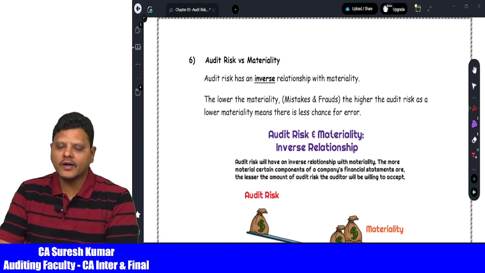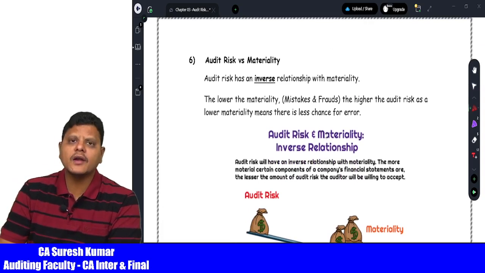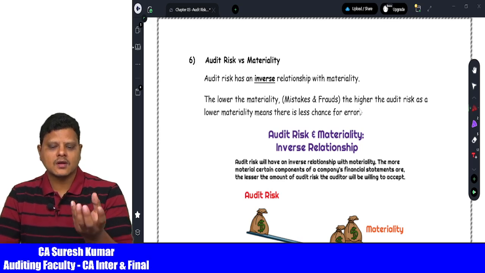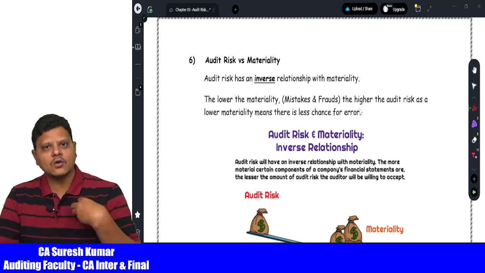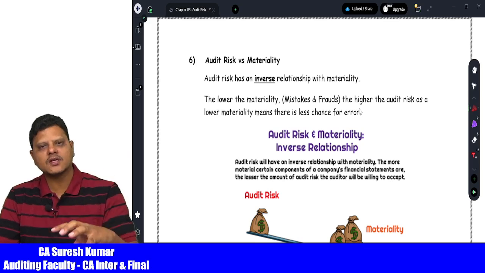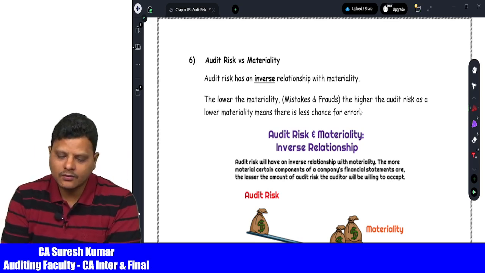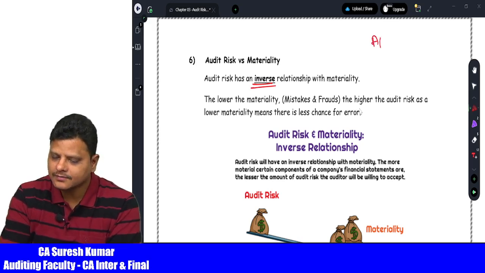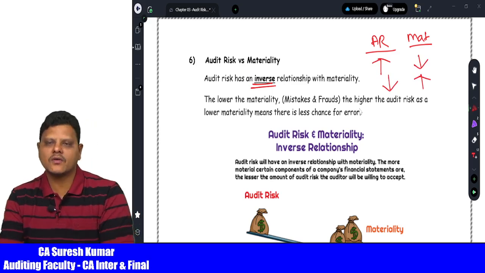Now, another important area for the examination: audit risk versus materiality. Materiality means significant errors and frauds in the financial statements. Audit risk is nothing but the auditor failing to identify the misstatements. Then there may be a possibility for misstatements in the financial statements from the management side also. Now, audit risk and materiality always have an inverse relationship. What is an inverse relationship? When audit risk is higher, the materiality level is lower. When audit risk is lower, the materiality level is higher. This is called an inverse relationship.